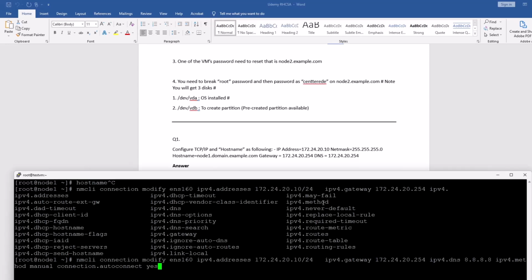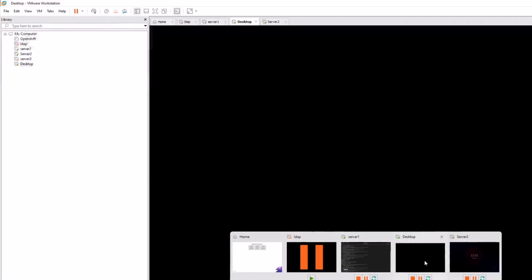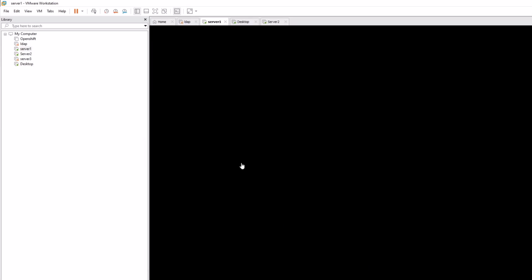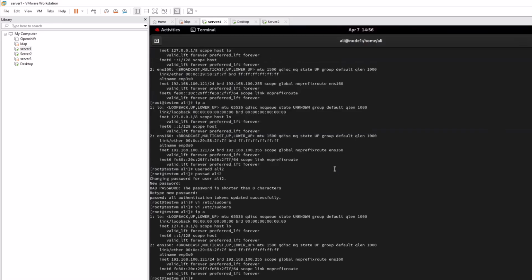If I press enter, my connection will be disconnected after I bring it up, right? So what I'm going to do is copy this and go to my server. This is my server one. I'm going to do it here because if I assign the IP, my connection will be disconnected.